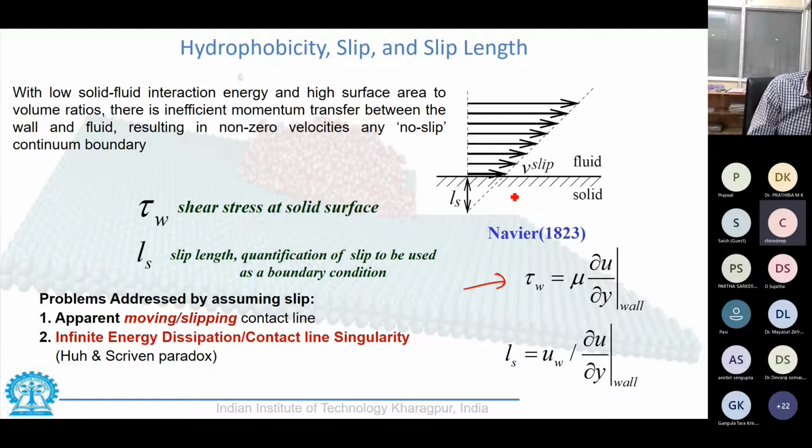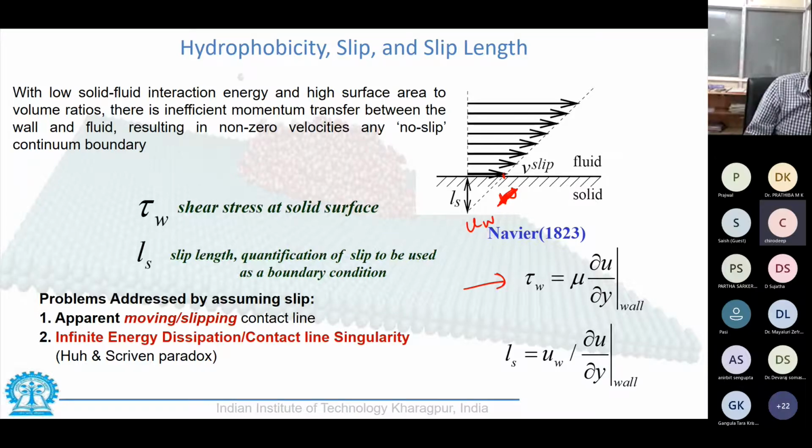Now, going by the argument that with the non-zero wall velocity we draw a tangent, we have a modified boundary condition which gives us a slip length, a function of the finite non-zero velocity of the fluid at the wall divided by the gradient of the velocity at the wall.